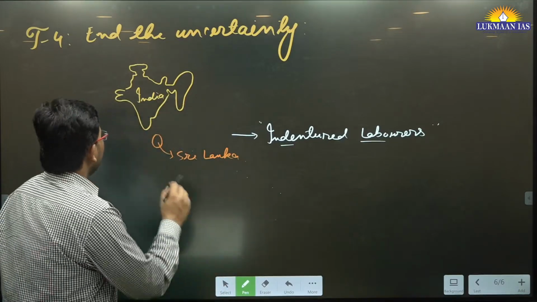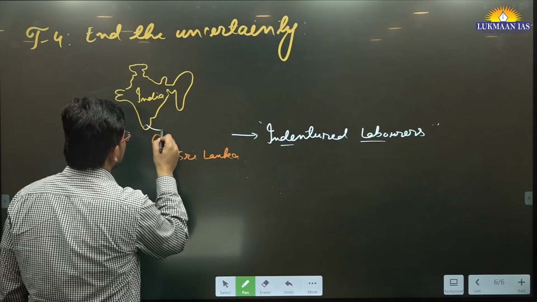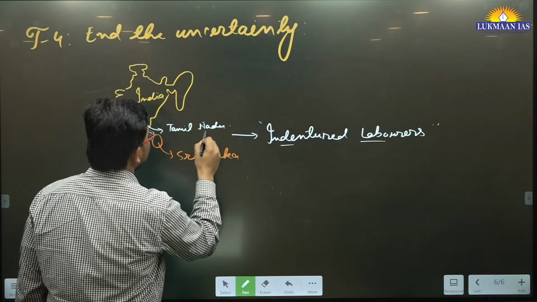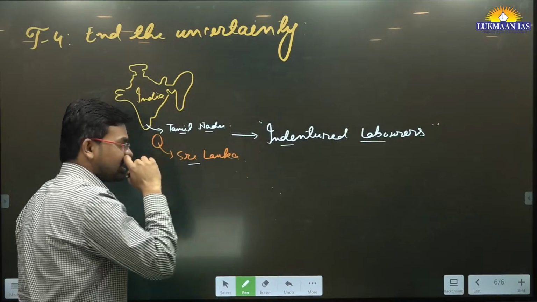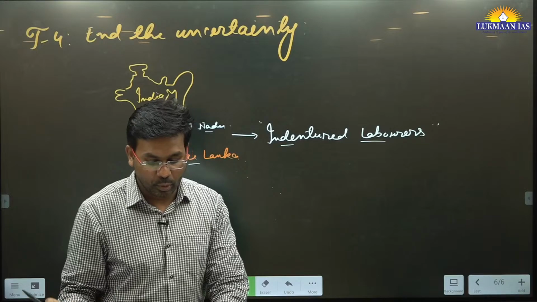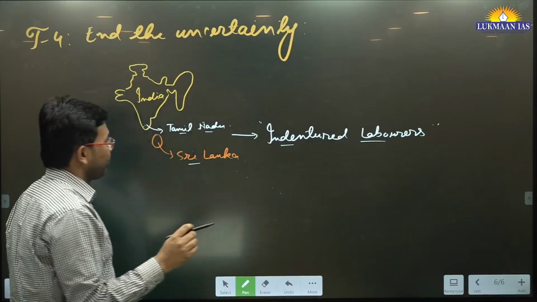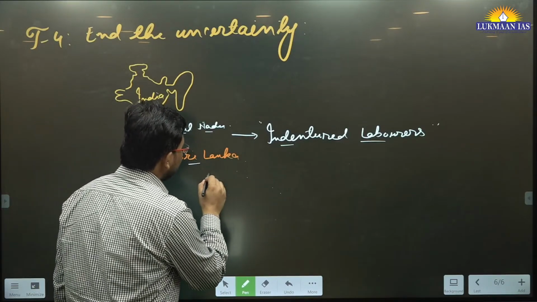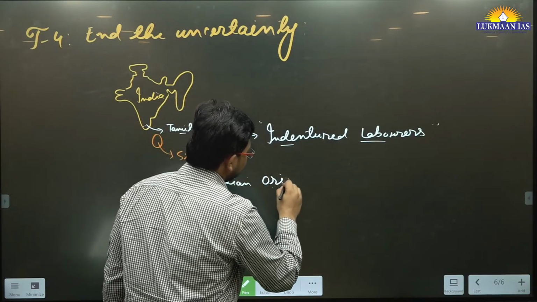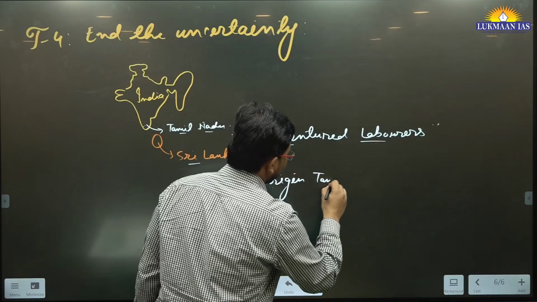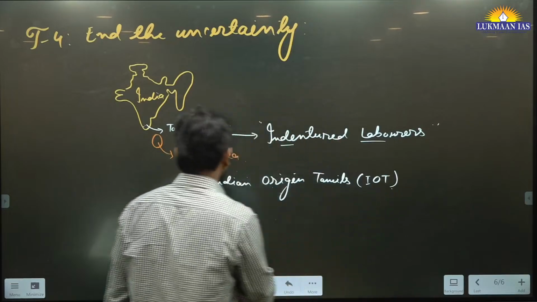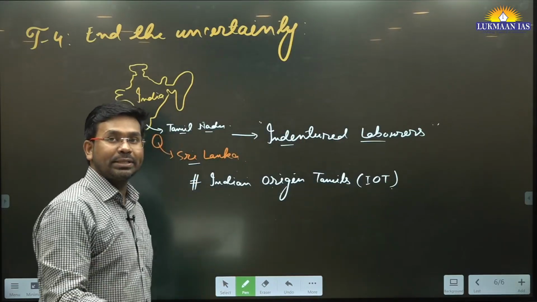Most of the people who were sent, were sent from the southern states, mostly from the state of Tamil Nadu, as indentured laborers to Sri Lanka. These are people of Indian origin, and they are known as Indian origin Tamils. In short, it is IOT. It is mentioned in this article as Indian origin Tamils.